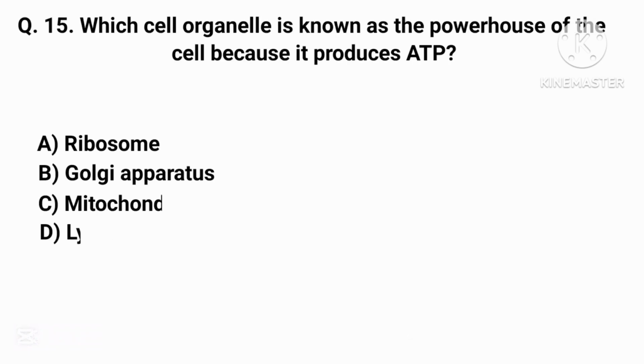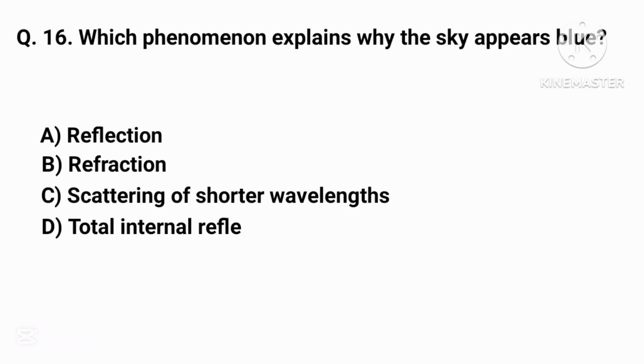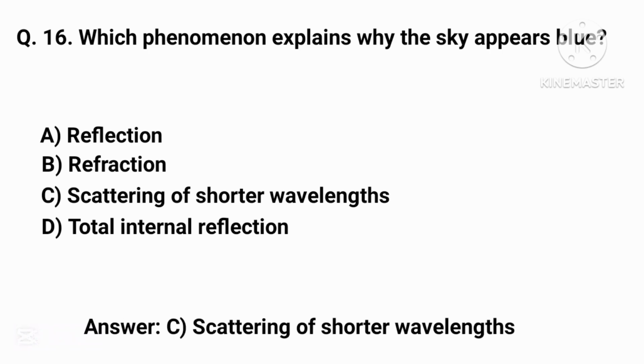Which cell organelle is known as the powerhouse of the cell because it produces ATP? Correct answer is option C, mitochondrion. Which phenomenon explains why the sky appears blue? Correct answer is option C, scattering of shorter wavelengths.